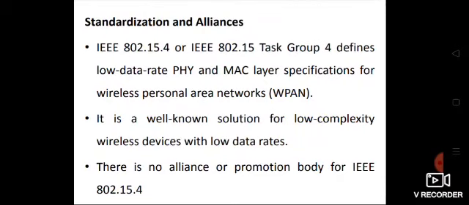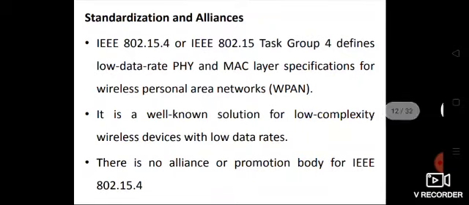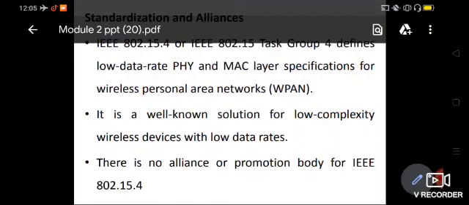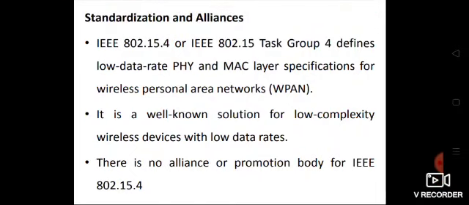IEEE 802.15.4, or 802.15 task group 4, you can also call it like this, defines low data rate PHY. PHY means physical layer and MAC layer. Okay, so PHY from now onwards we will say for physical layer. It defines the low data rate PHY and MAC layer specifications for WPAN, that is wireless personal area networks.